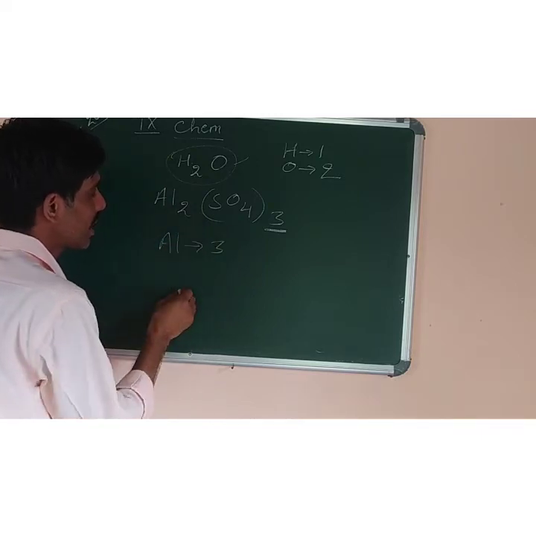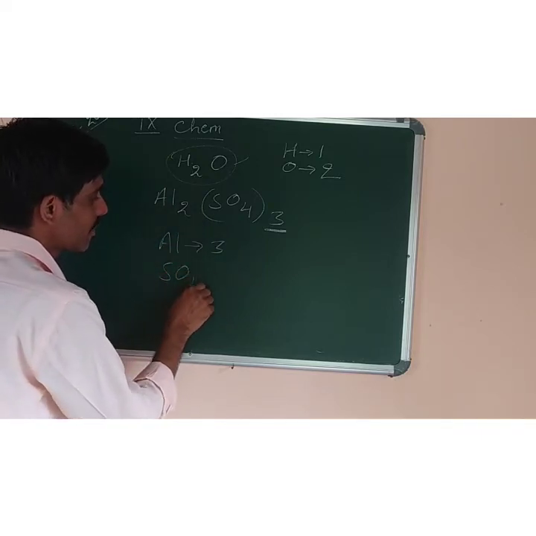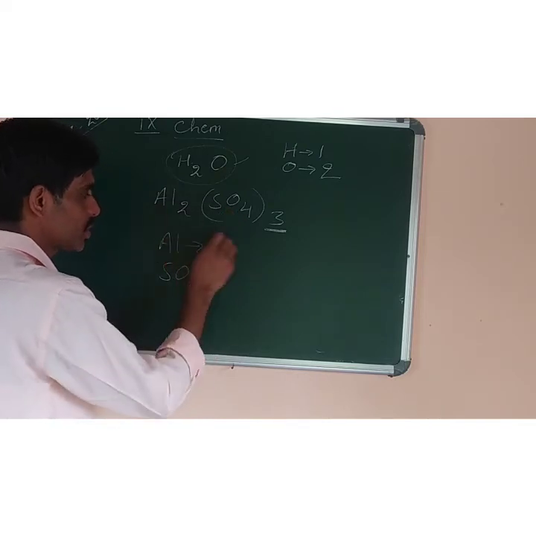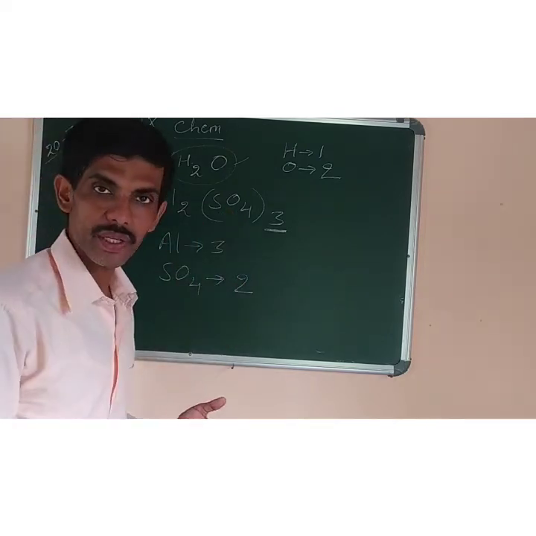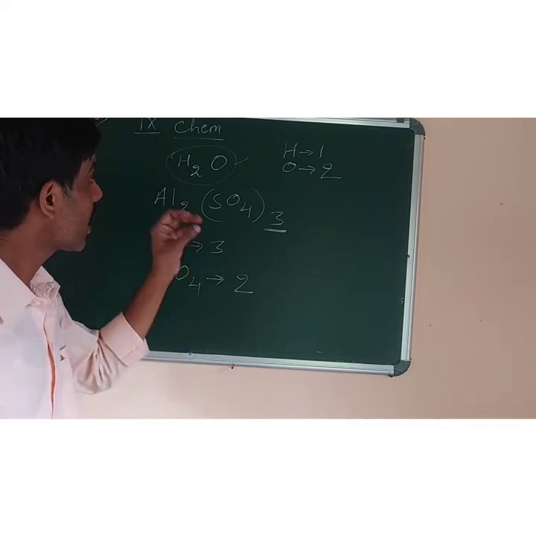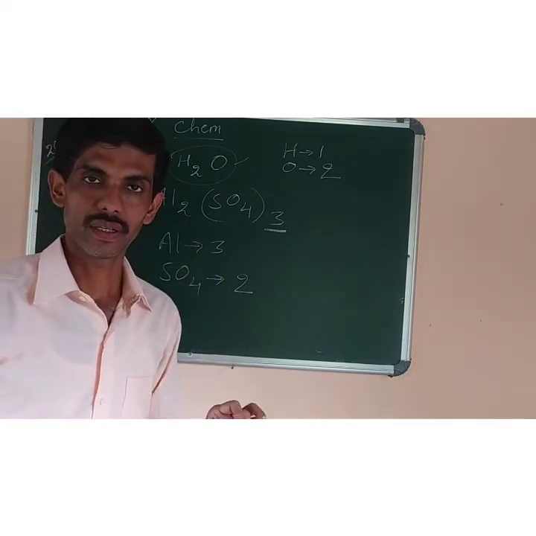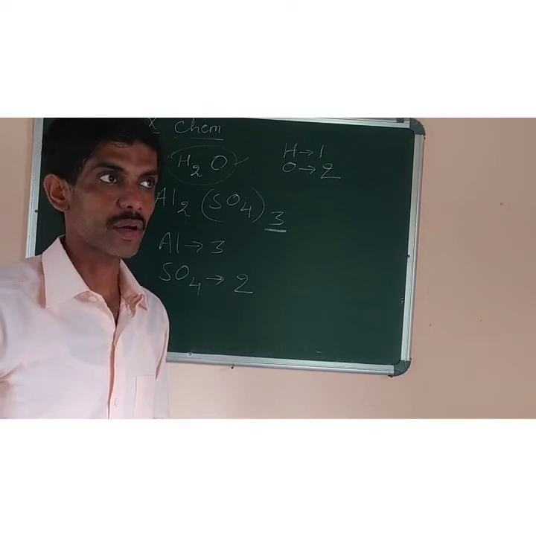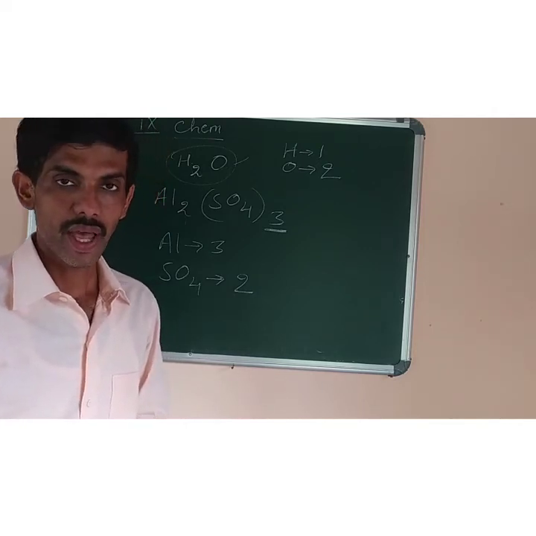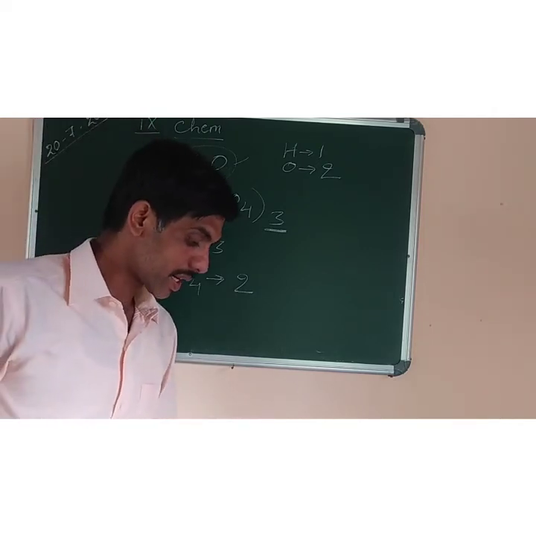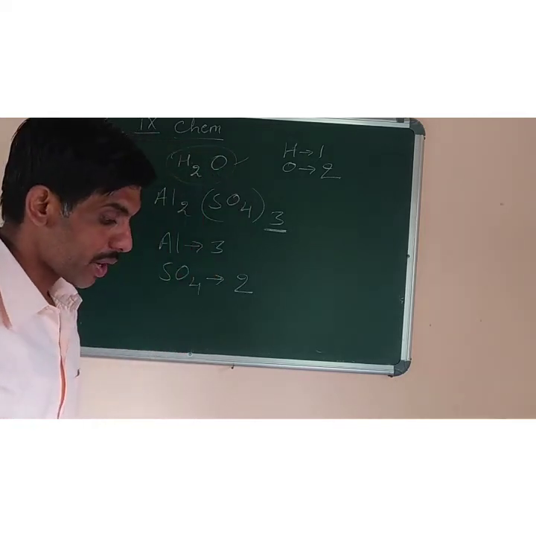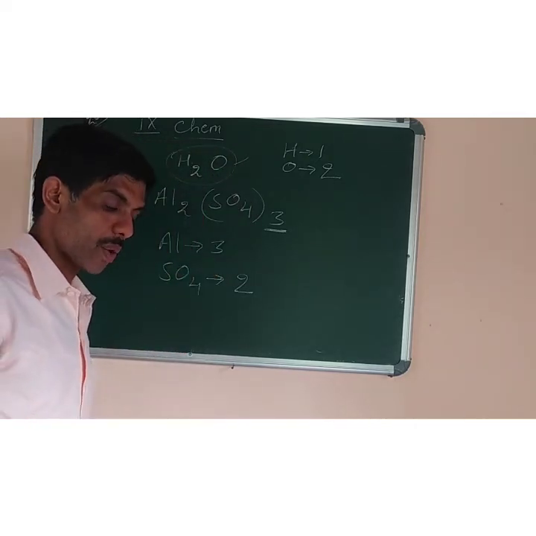Aluminium valency 3, and SO4 sulfate is there. Its valency is 2. So it is very simple. Just by looking at a compound, you can come to know their valency. Got it? So you can practice some more yourself, and then next we will study naming a compound or estimation of valency from a formula.